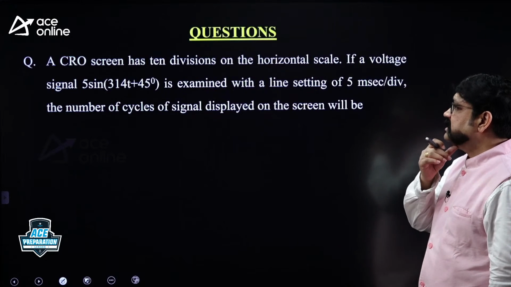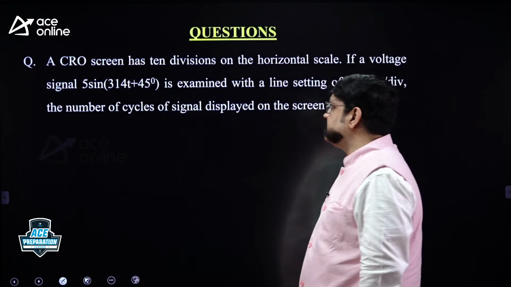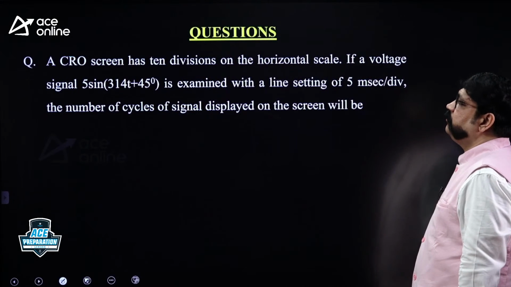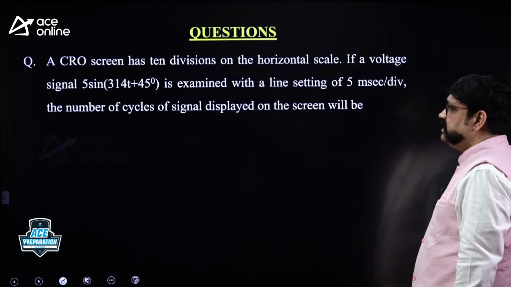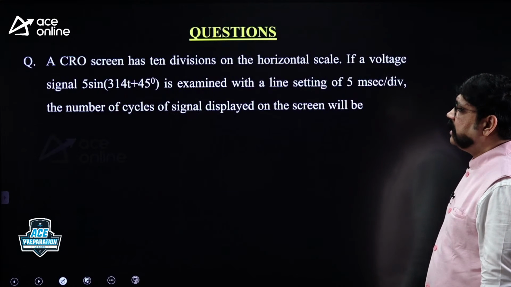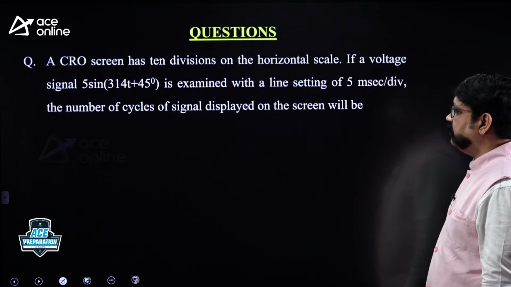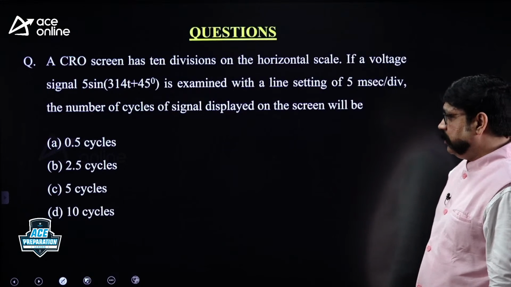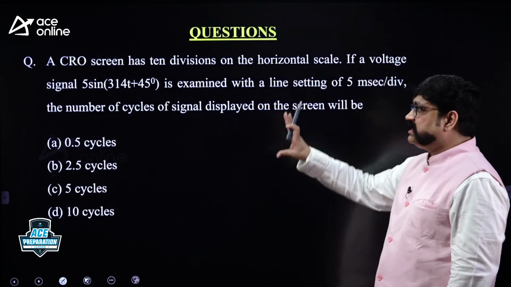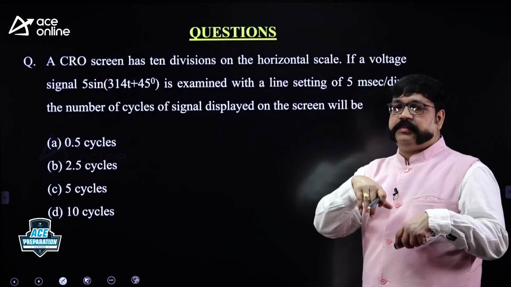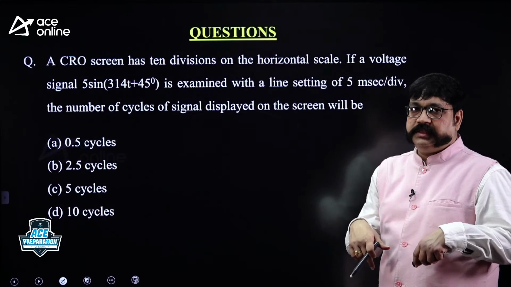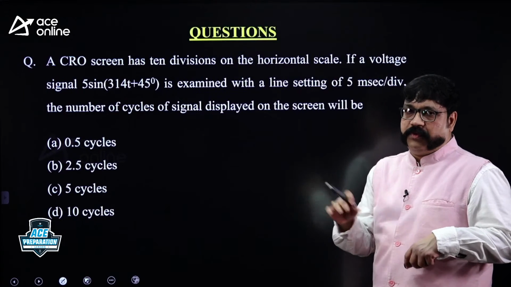You see, a CRO screen has 10 divisions on the horizontal scale. If a voltage signal 5 sin(314t + 45 degrees) is examined with a time base setting of 5 millisecond per division, then the number of cycles of the signal displayed on the screen will be 0.5 cycle, 2.5 cycle, 5 cycle, 10 cycle. When you see this kind of question, you should have some information, some formulas you are supposed to know. I cannot give you how you got those formulas now in this session. Directly I will tell you the formula and I will use the formula.